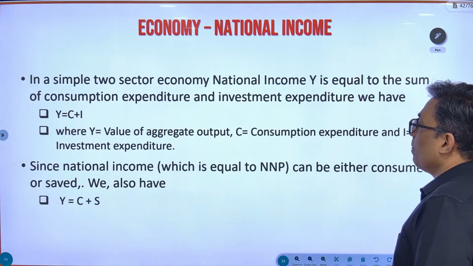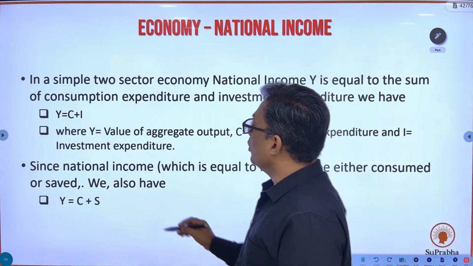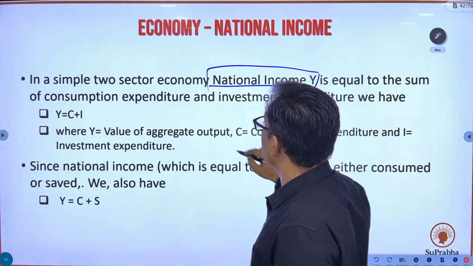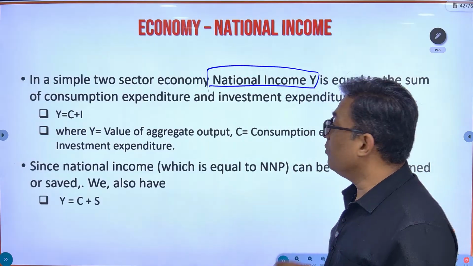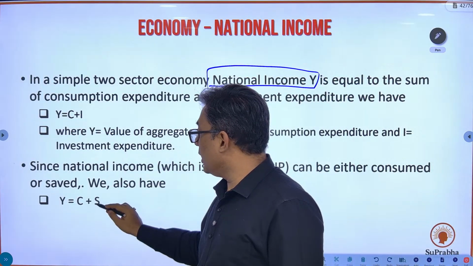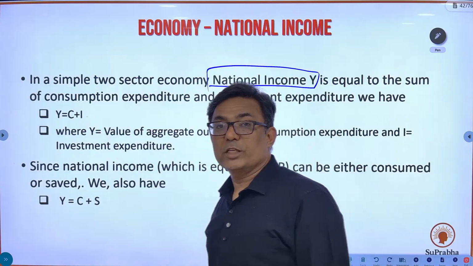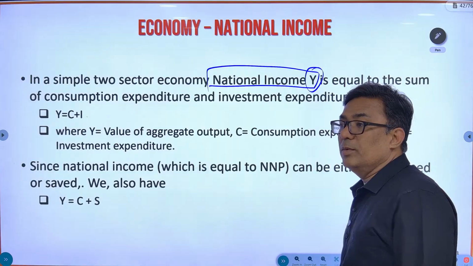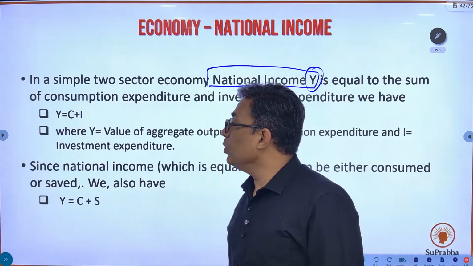So this is the same thing. Now in a two-sector economy, what is the equation for national income? Mind you, the abbreviations which I have given: C is for consumption expenditure, S is for saving, I is for investment expenditure, and Y is for national income. So in a two-sector economy, what is the national income?